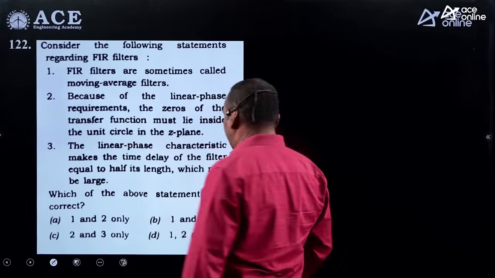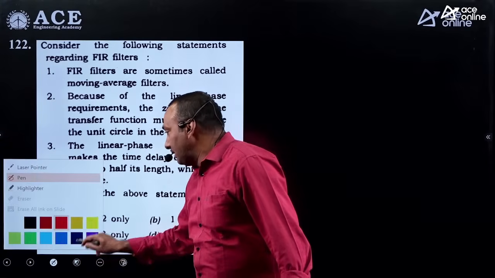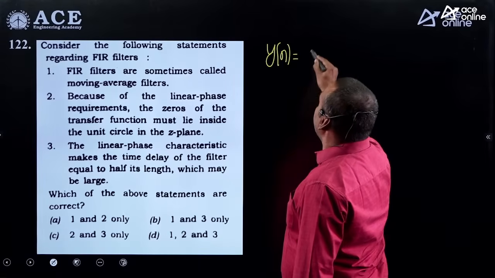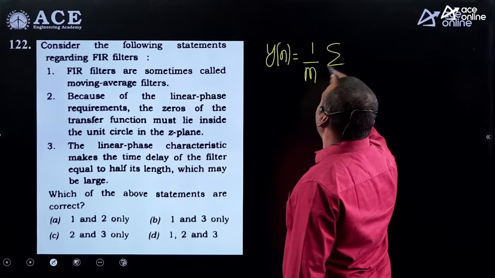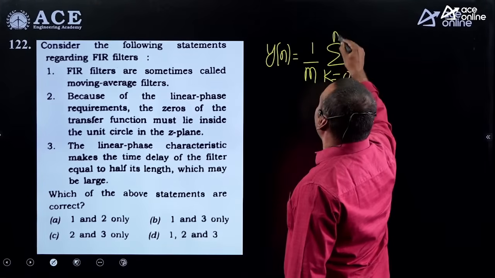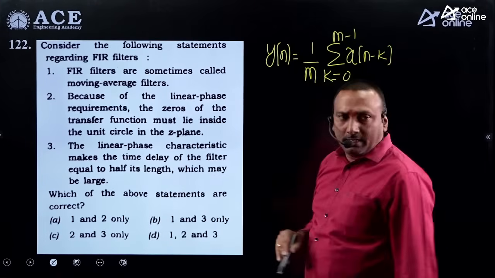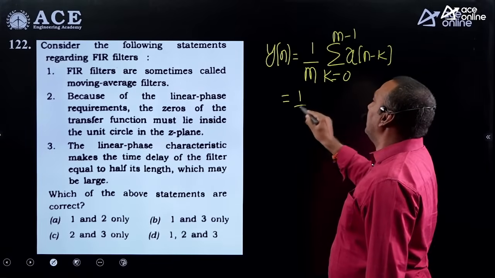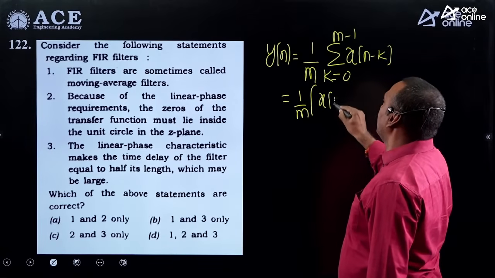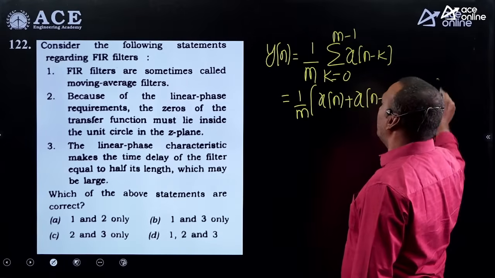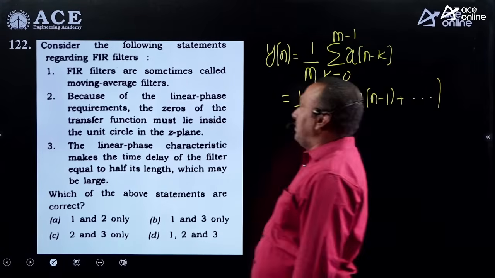FIR filters are sometimes called moving average filters. True. Because their general expression is 1 by m sigma k equals 0 to m minus 1 x of n minus k. Once you try to expand this, you have samples like xn minus 1. Samples are moving 1 by 1. So moving average filter is a correct statement.